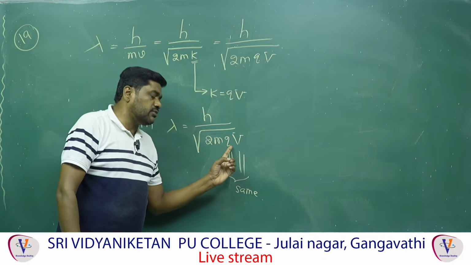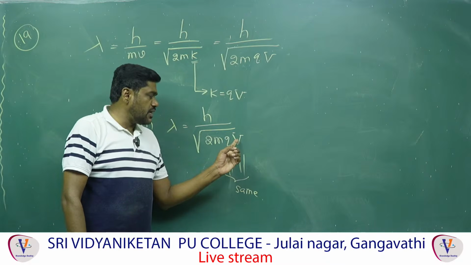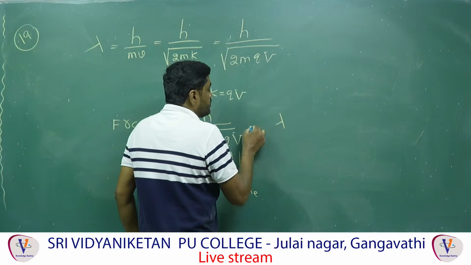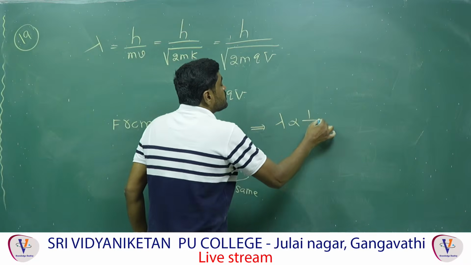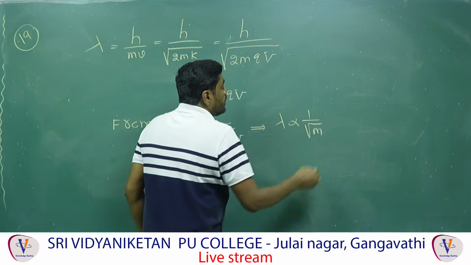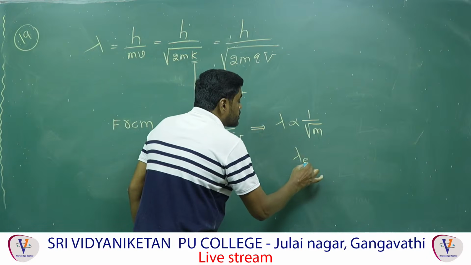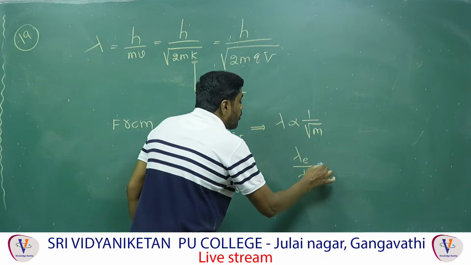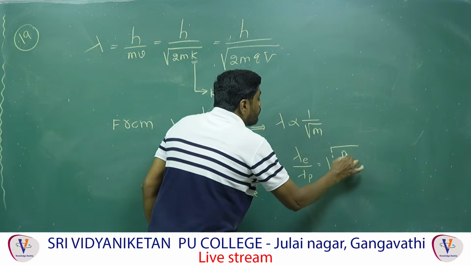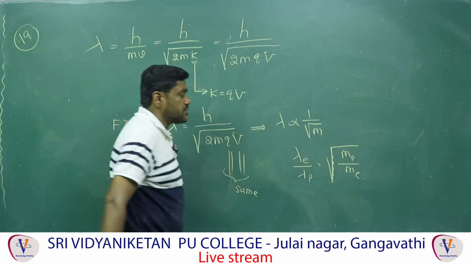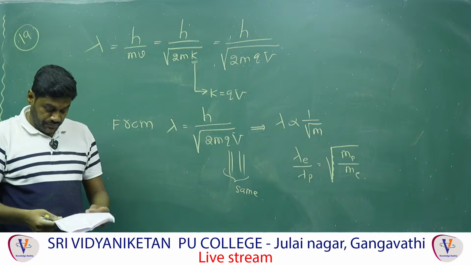Therefore, the magnitude of the charge is the same, V is also given the same, and 2 is a number. Therefore, what can we say now? The de Broglie wavelength is inversely proportional to the square root of the mass. Therefore, the de Broglie wavelength of the electron by the de Broglie wavelength of the proton is equal to the square root of the mass of the proton by the mass of the electron. That's it. Okay, next.